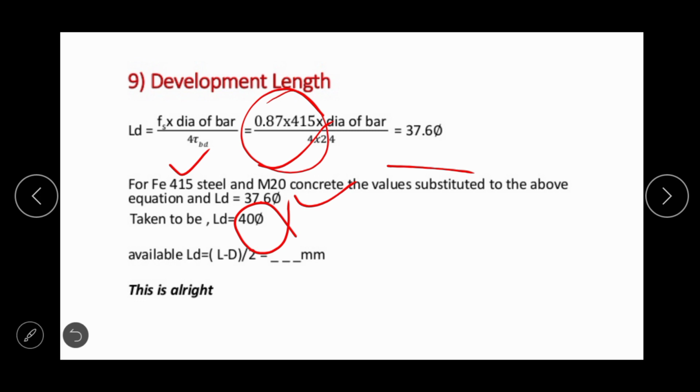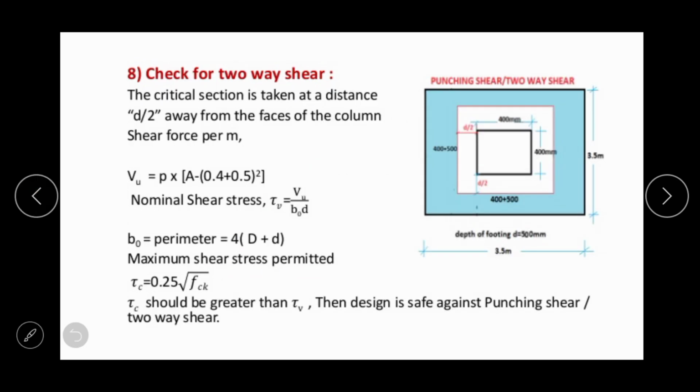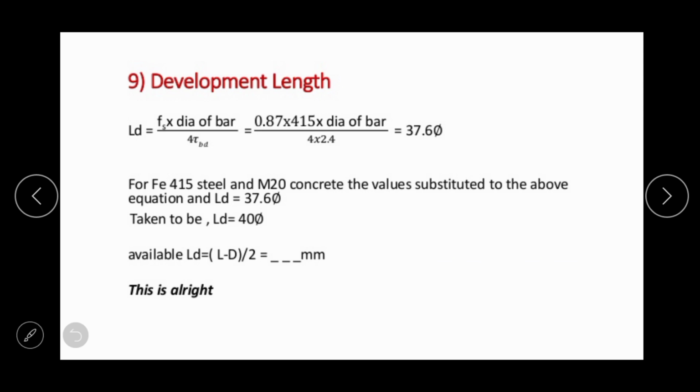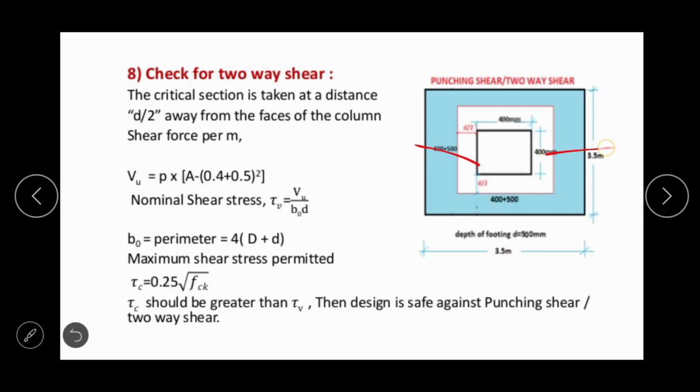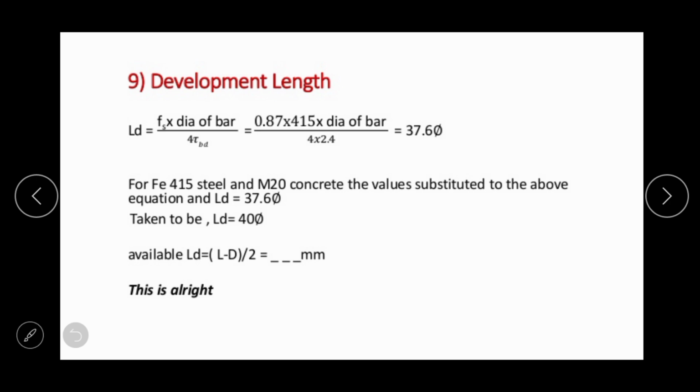So available development length can be calculated by this formula. From the total length, if we subtract the width of the footing, then we get this, and this is the total development length available. Okay, if the available development length is greater than the length required, then it's okay. Otherwise, we have to increase the width of the footing.